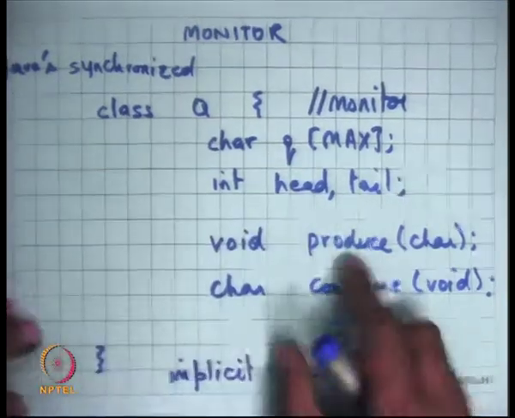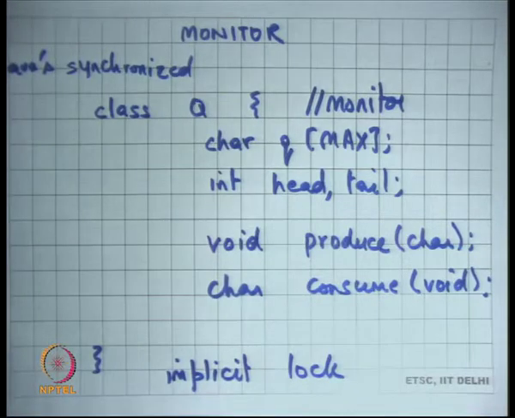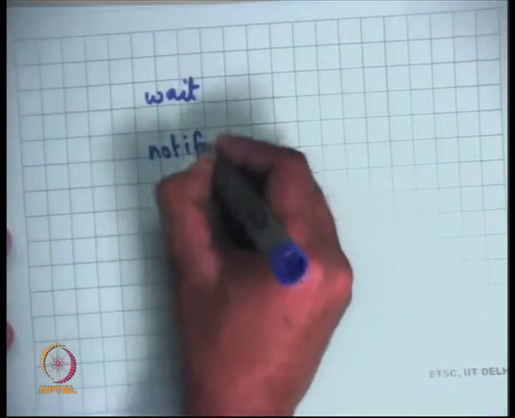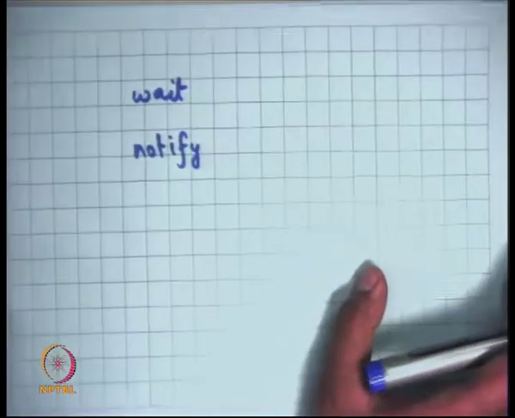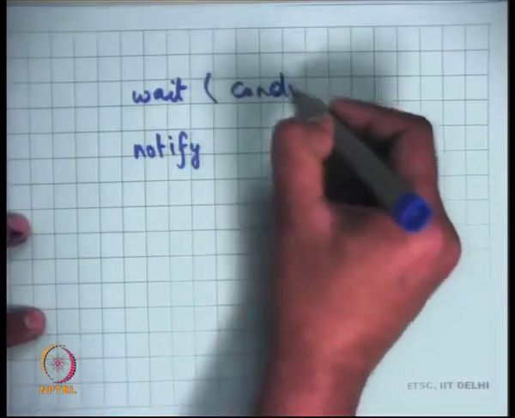Monitors also need to wait on a condition, just like the producer code we have seen. So what is the counterpart of a condition variable in the monitor world? Monitors also have functions called wait and notify, or you can call them wait and signal or anything else, and you can specify some condition variable.